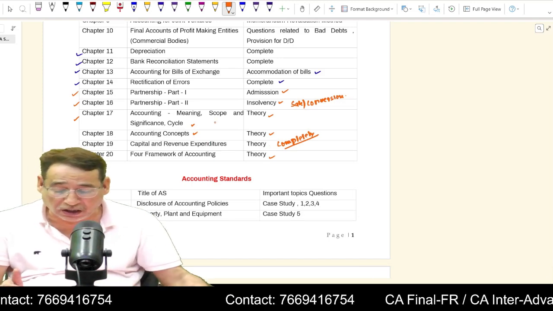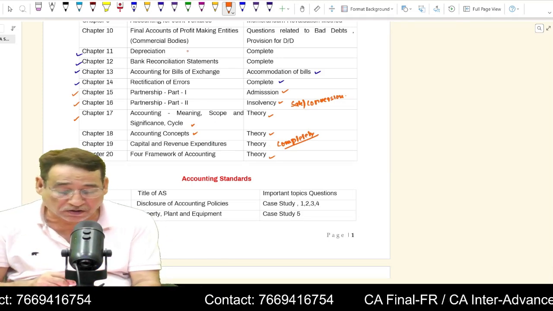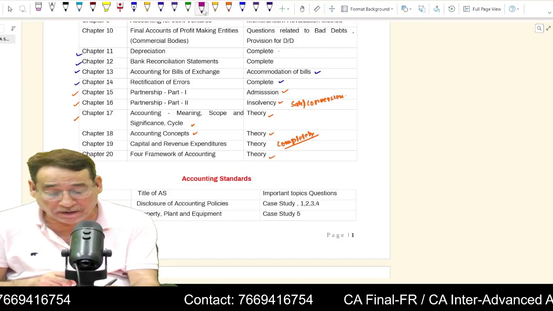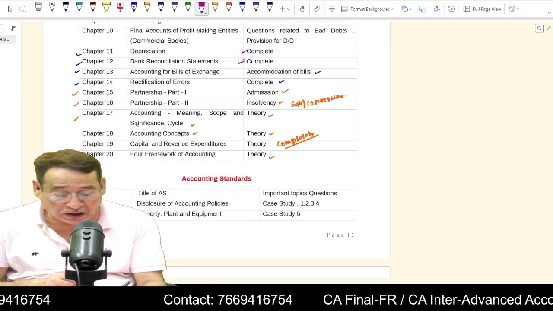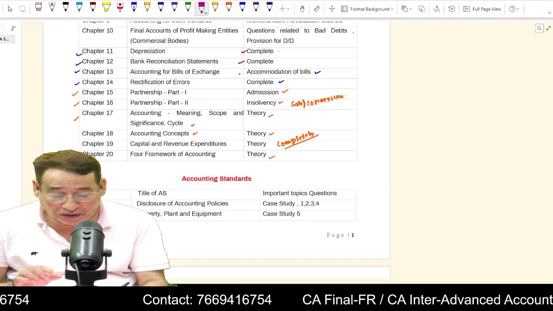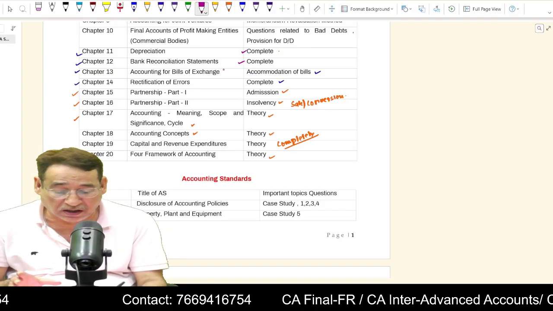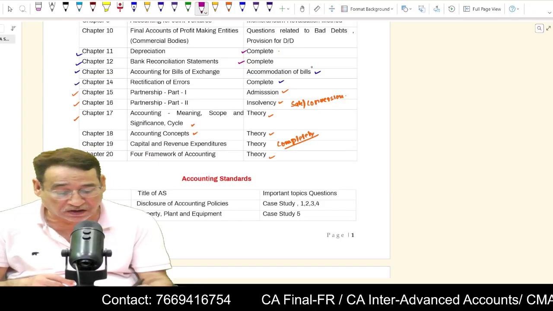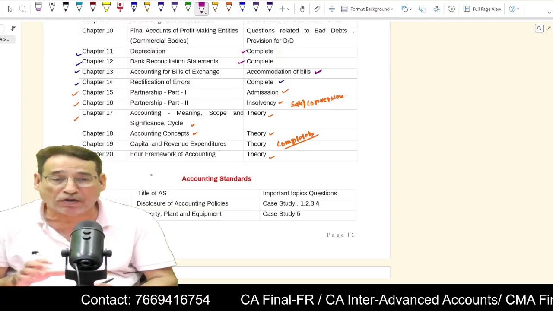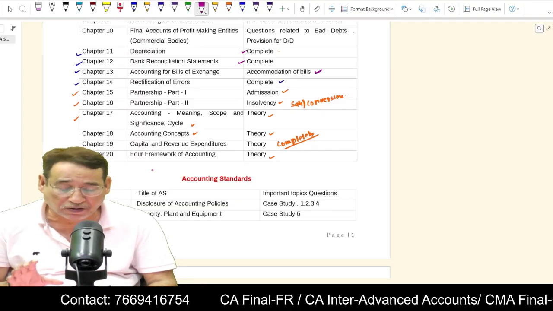So as far as these parts are concerned, once again I am repeating, depreciation you have to do thoroughly, completely, bank reconciliation statement completely. But accommodation of bills, as far as bills of exchange are concerned, you need to focus only upon accommodation of the bills. Is it clear to you?